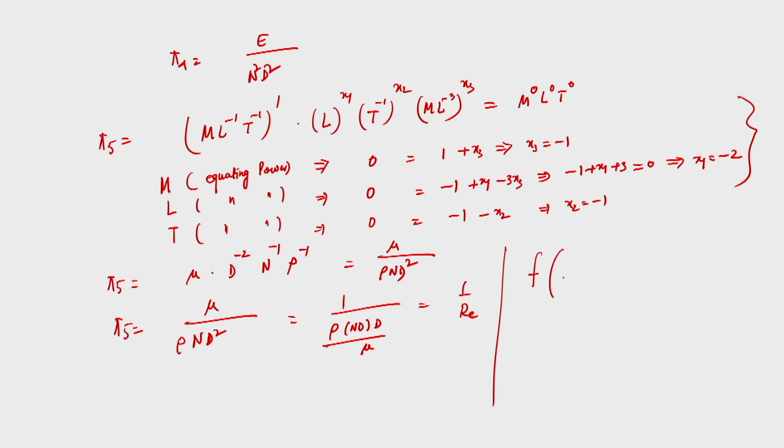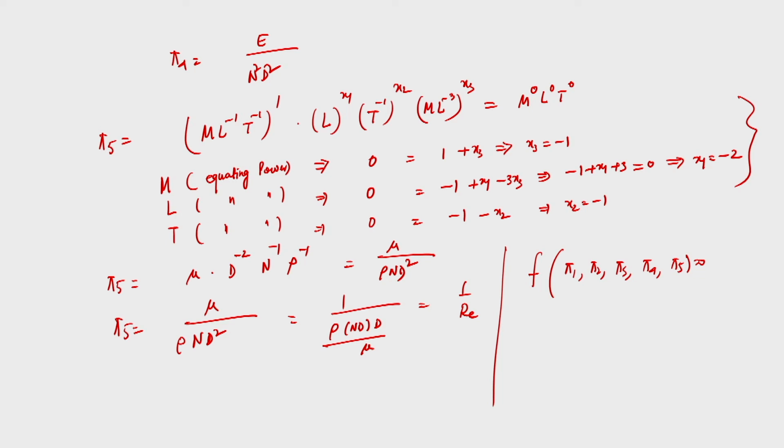Of course, f of pi 1, pi 2, pi 3, pi 4 and pi 5 equals 0. That is what we have written, the functional relationship, which has to be 0.